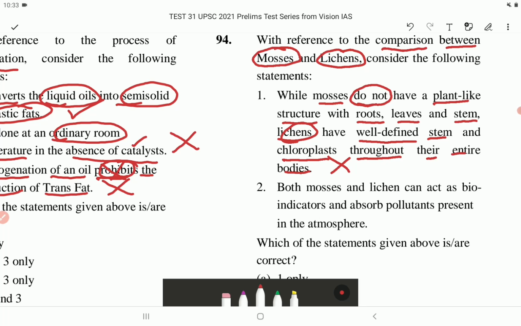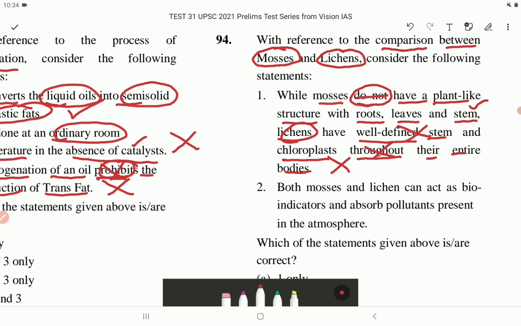So while mosses do not have, it should be they have. So mosses have a plant-like structure with roots, leaves and stem. This is correct. Then lichens have well-defined stem. They do not have well-defined stem and chloroplast throughout their entire body. No, they do not have chloroplast throughout their entire body, but they have chloroplast only on the top surface. That is only on the algae portion of the lichen.